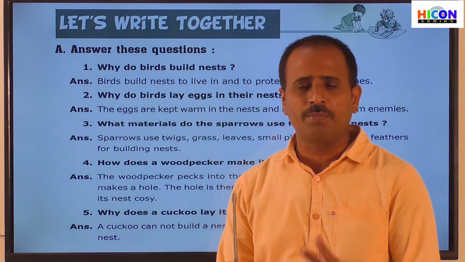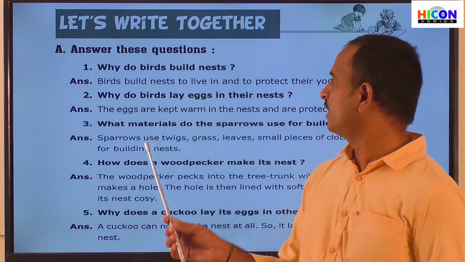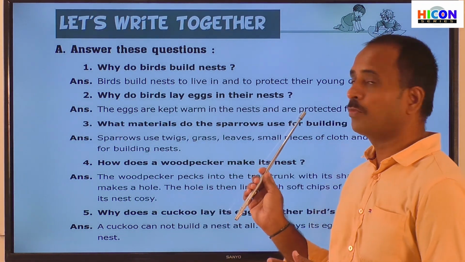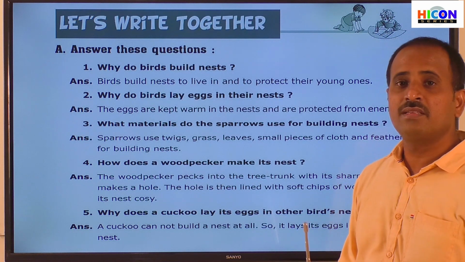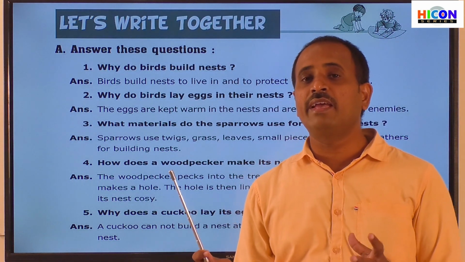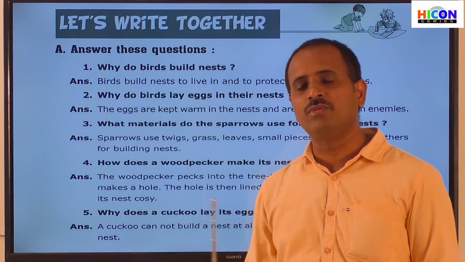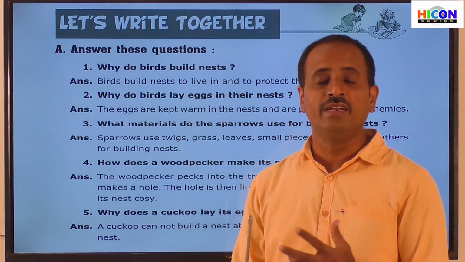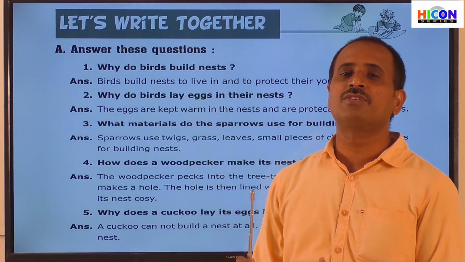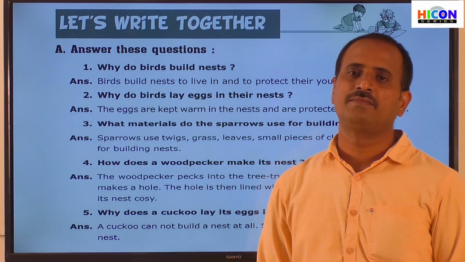So mainly for the purpose of hatching, the birds will lay eggs in their nest and also to protect them from the enemies. If the birds lay the eggs outside, the eggs will be eaten by some animals and damaged by some animals. That's why to protect their eggs from the enemies, they lay eggs in the nest and also they will hatch the eggs in the nest.